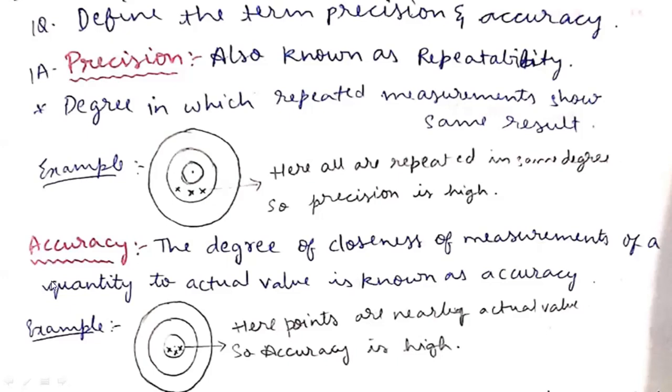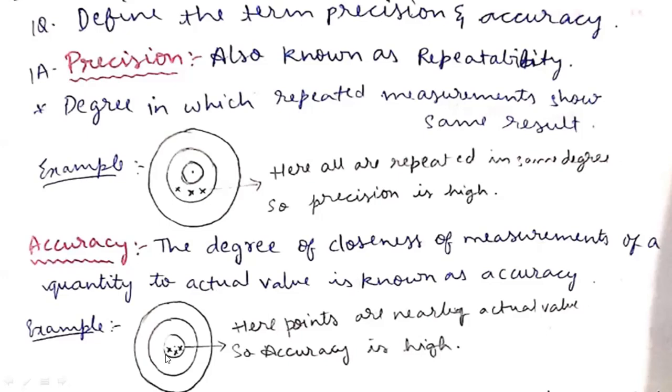And the second one is accuracy. Accuracy means the degree of closeness of measurements of a quantity to the actual value. For example, we are studying for the final exams and we need to get 100 marks. If you get 90 marks, you have more accuracy. If you get 60 marks, you have less accuracy, because it is farther from the true value.